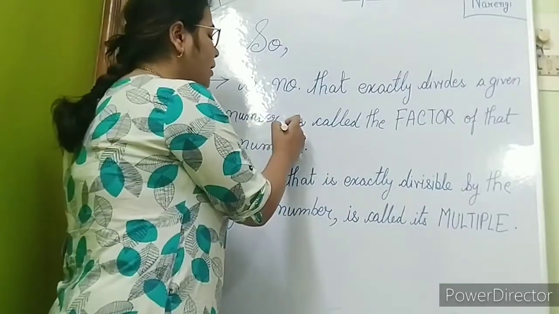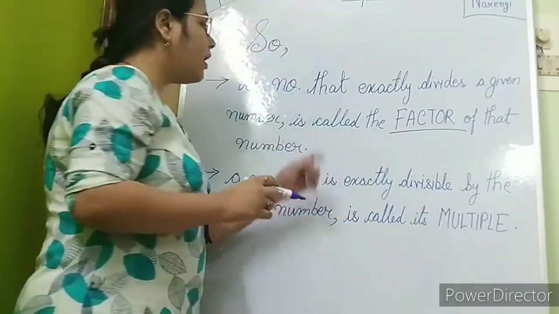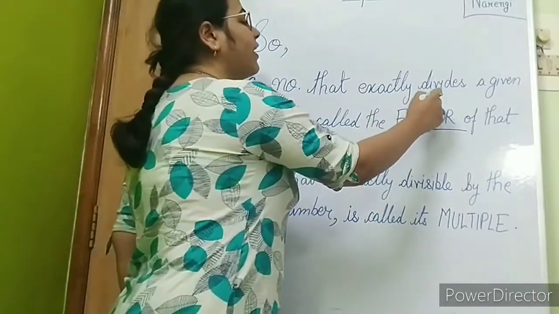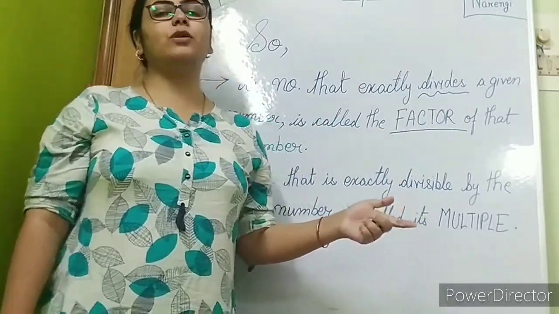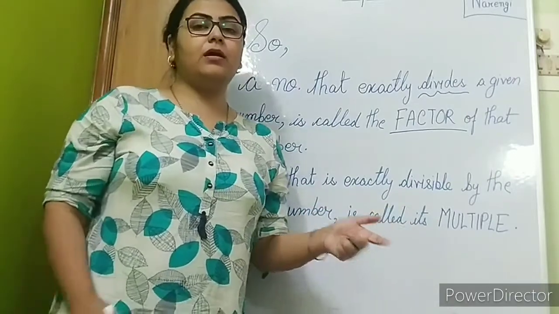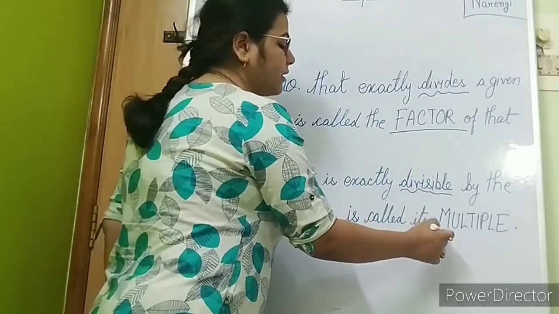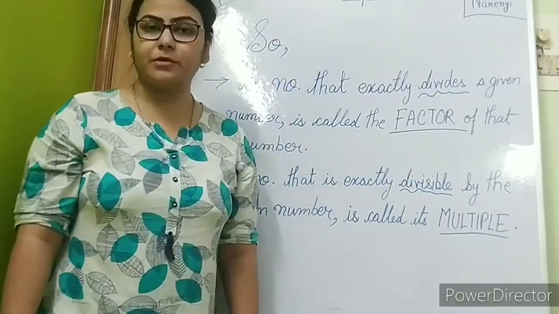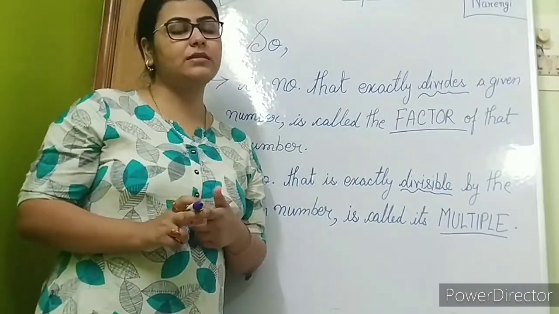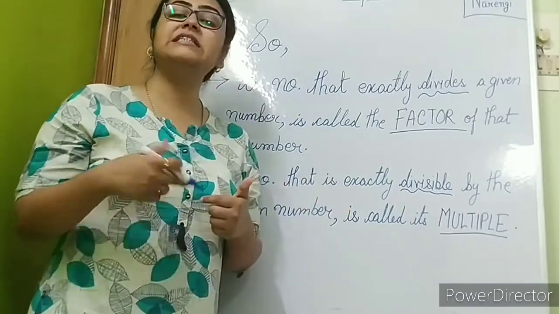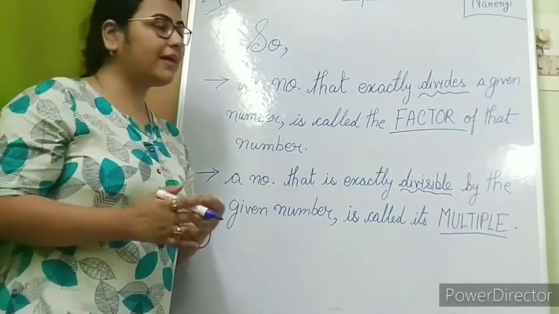Now you see children, please concentrate on the words that I am saying. A number that exactly divides a given number is known as the factor of that number. And a number that is exactly divisible by the given number is known as the multiple. Okay children, a number that divides is known as the factor, and a number that is divisible is known as the multiple.